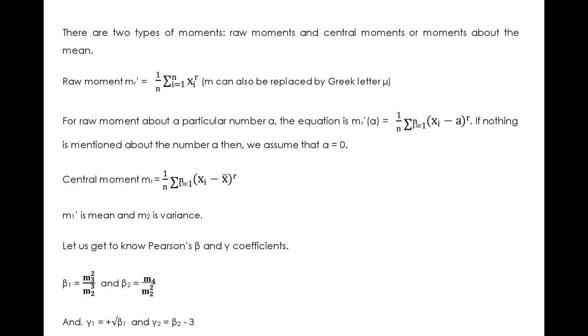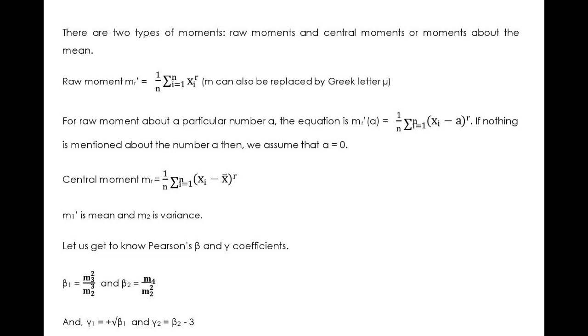For a raw moment about a particular number a, the equation becomes mr dash of a is equal to 1 by n summation i equal to 1 to n, (xi minus a) the whole raised to r. If nothing is mentioned about the number a, then we assume that a is 0.